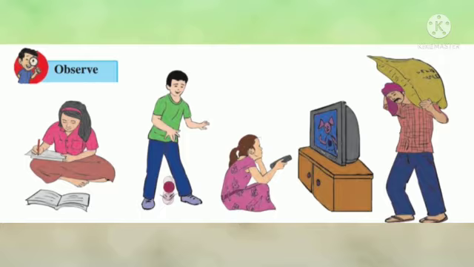In the given figure, no work is done because the girl is doing mental work by studying, but there is no physical displacement. Work is done on the ball by the boy because displacement takes place in the ball. No work is done while watching the TV because there is no displacement of the girl or the TV. No work is done by the man on the sack because by lifting the sack the man applied a force on the sack in the upward direction and he walks in the forward direction, that is, force and displacement are perpendicular to each other.